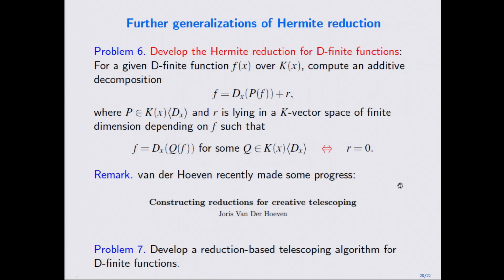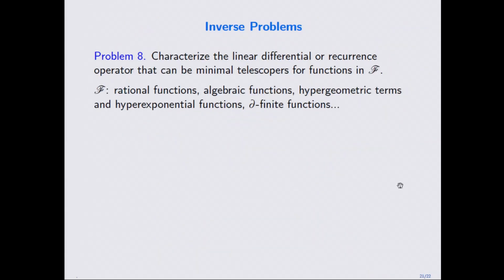And also, once you get this Hermite reduction, maybe it's natural to think about how you can develop a reduction-based telescoper for these general D-finite functions. This is a very general class of functions. I don't say this is our final goal, but at least for the moment, it's nice to solve this class. And then let's go to the third part.